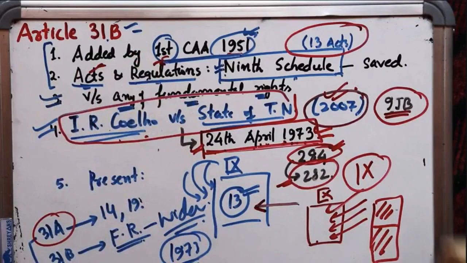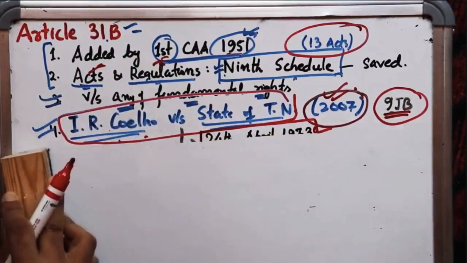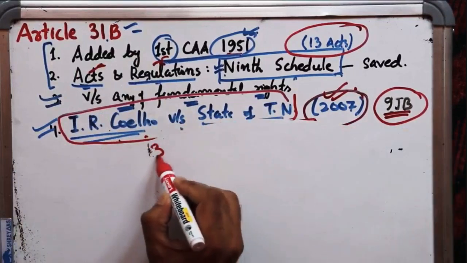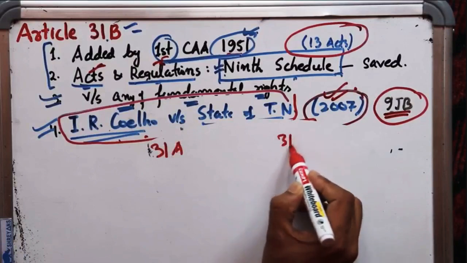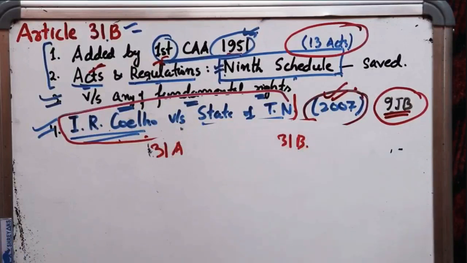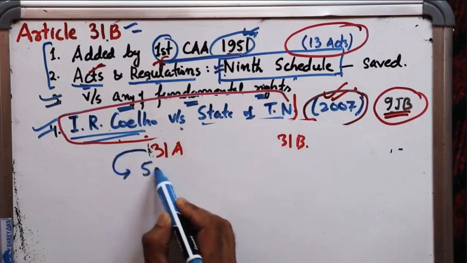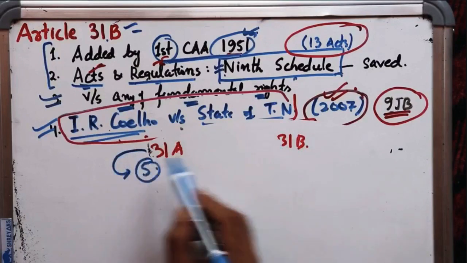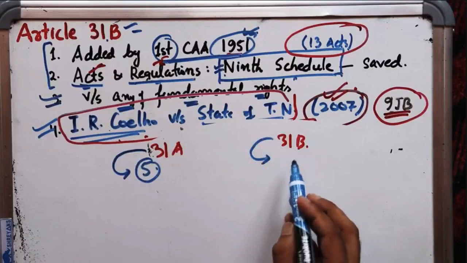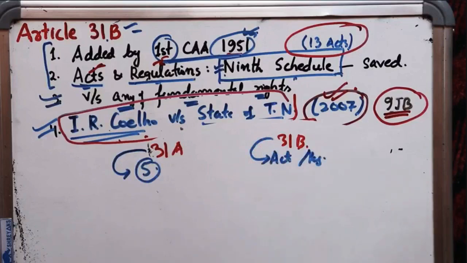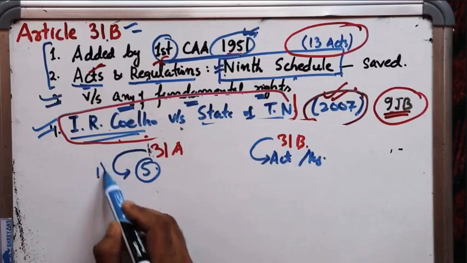So you will ask, what is the difference between Article 31A and Article 31B then? Article 31A and Article 31B. Article 31A, as I already told you, saves only 5 categories of laws, right? But Article 31B, it saves all the acts and all the regulations, not just 5 categories. Right? So this is the first difference.